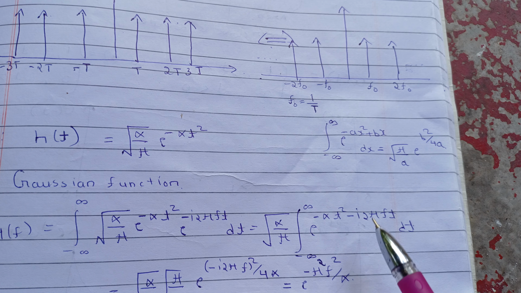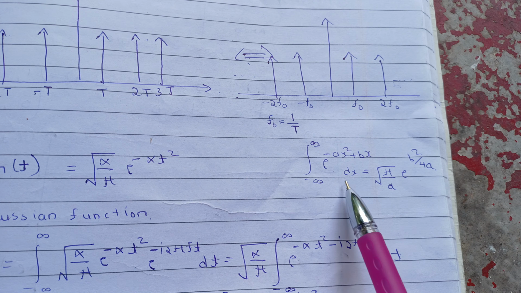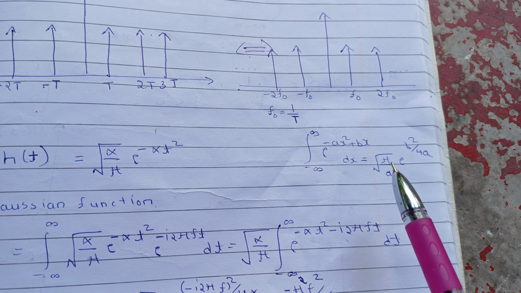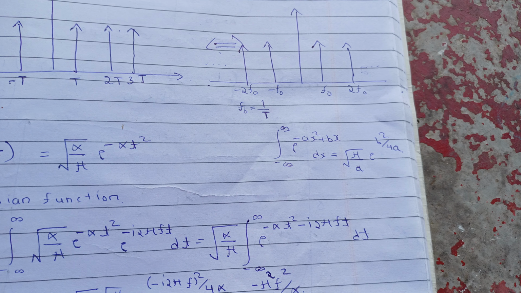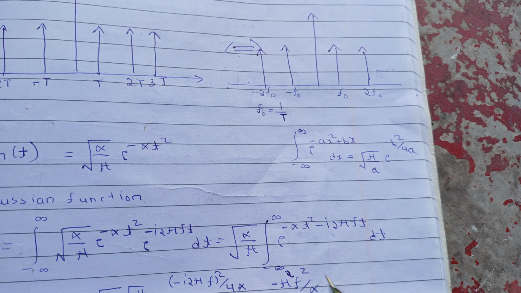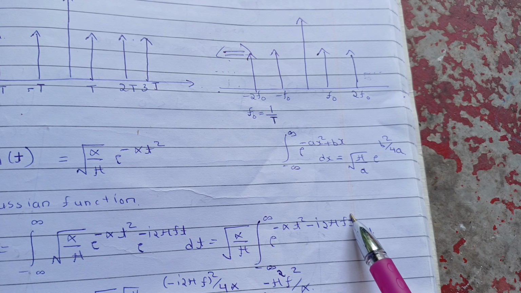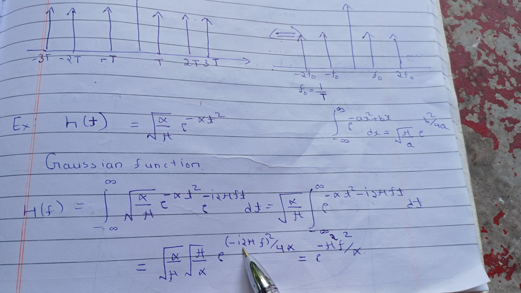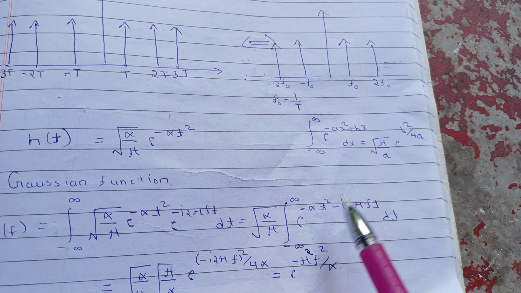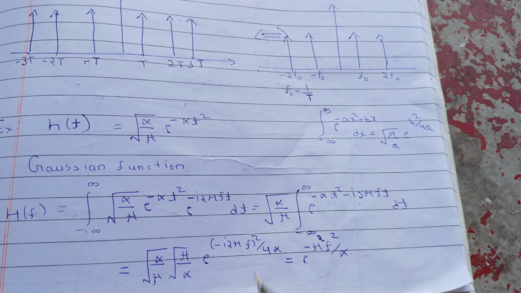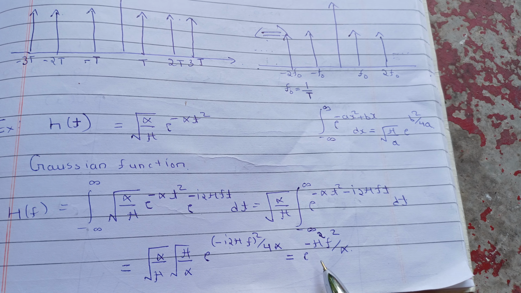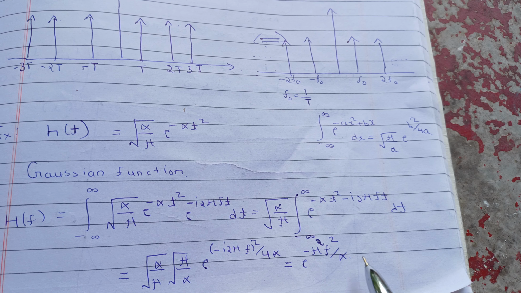Now see, here we'll use the result we already defined: integral of exponential minus a x square plus b x dx equal to under root pi by a exponential b square by 4a. So in place of a we have alpha, in place of b we have minus 2 pi f times iota. We will write the b form and a as alpha. So we'll get this form, and this will be equal to exponential minus pi square f square by alpha.